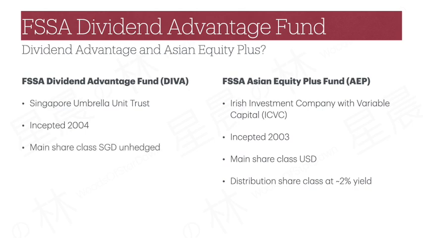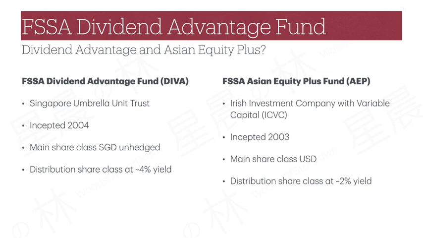The primary currency share class needs to be in Sing dollars though, to cater for the Singapore retail market. And for equity funds, the practice is usually to have the currency share classes unhedged. Additionally, there needs to be a marketing angle to attract investors. So the team probably decided to position the fund as a high distribution product. And at 4% distribution yield, that makes the fund on par with the dividend yields for the popular names in the Singapore stock market. The fund name needs to be changed as well to cater for the marketing angle. And as a result, the Dividend Advantage Fund was born.